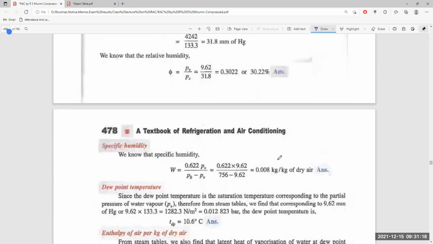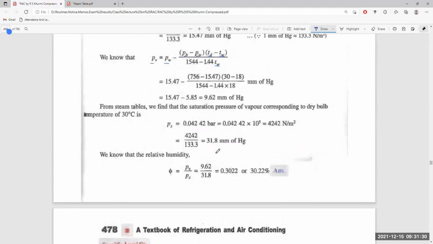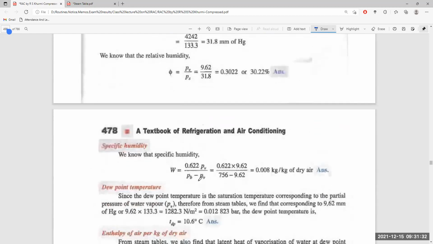Now, specific humidity is given by this equation when the barometric pressure and the pressure of the vapor are available. We have calculated all of them in millimeter Hg, and if we put them in, the specific humidity is 0.08 kg per kg of dry air.